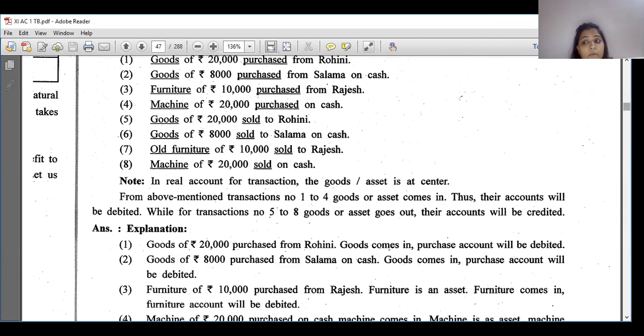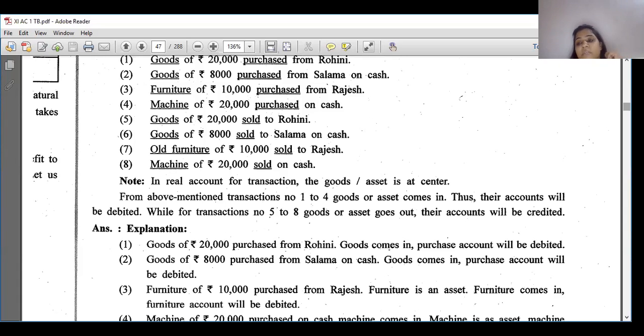So here two accounts affected are real. See, goods of 8,000 purchased from Salma on cash. Which account is affected? Goods and purchase, and cash also. We should learn from the beginning: goods, purchase and cash. Why? Goods come in because we had purchased, so purchase account is debited. The reason for debiting purchase account is goods come in.